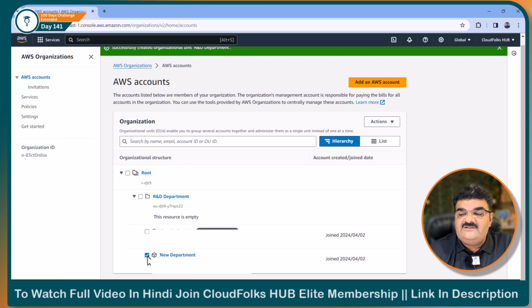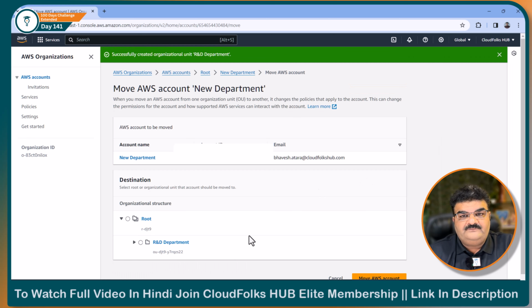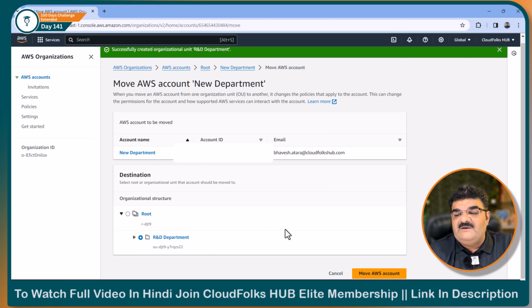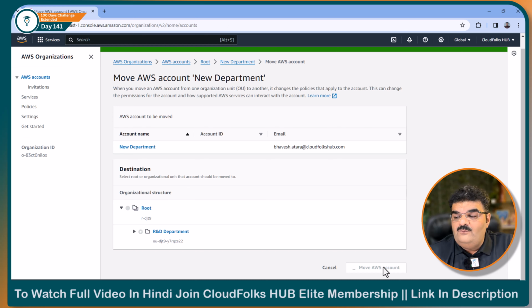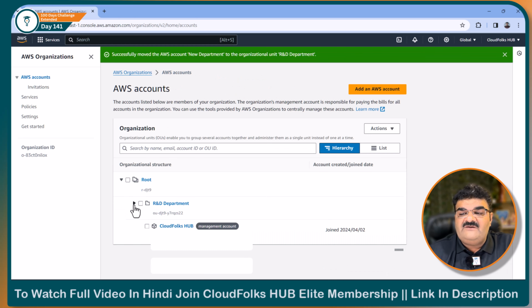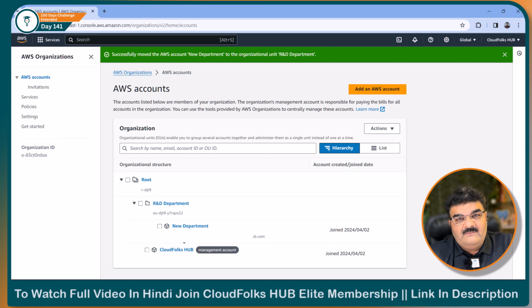I'm going to select the new department, which is my AWS account, go to Actions, and here, Move. Now here I want to move this inside the R&D department, so Move AWS account, and now you can find out that my AWS account, new department, is inside the R&D department.